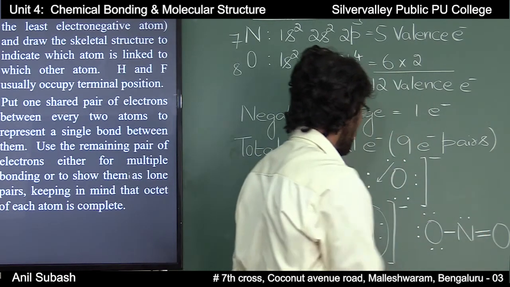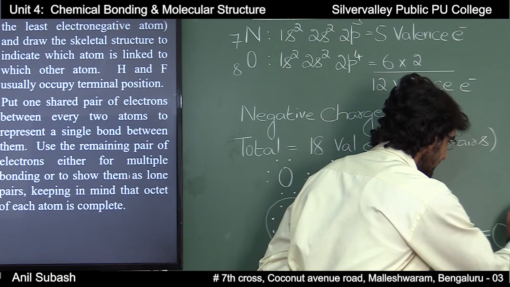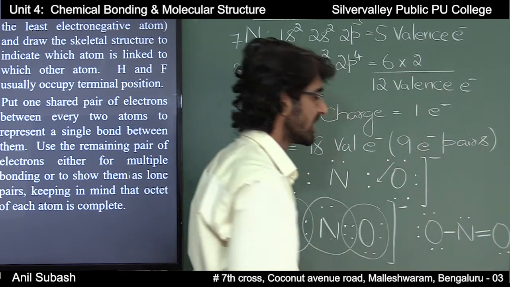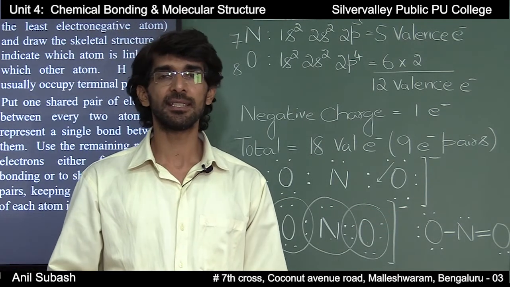There is 1 lone pair of electrons on nitrogen and there are 2 lone pairs of electrons on the second oxygen, and this will be the Lewis structure for NO2 minus ion.